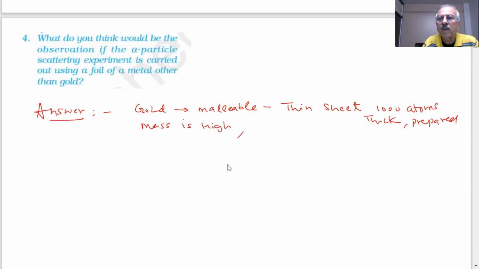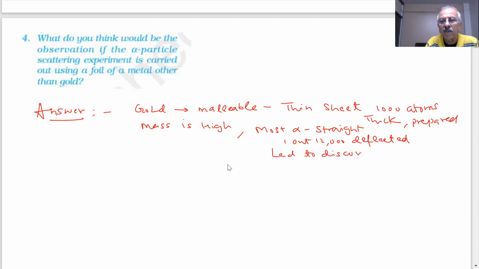So what happened? Most of the alpha particles passed straight. 1 out of 12,000 was deflected. That was the thing which led to the discovery of the positively charged nucleus.